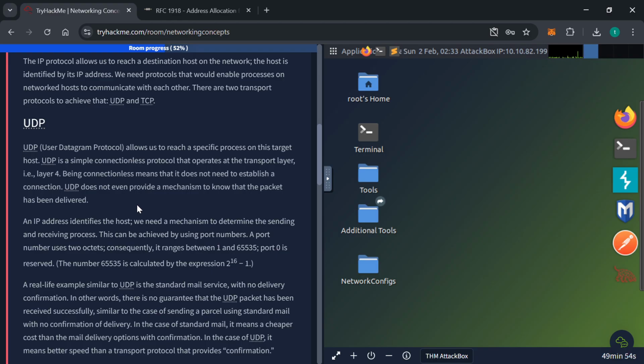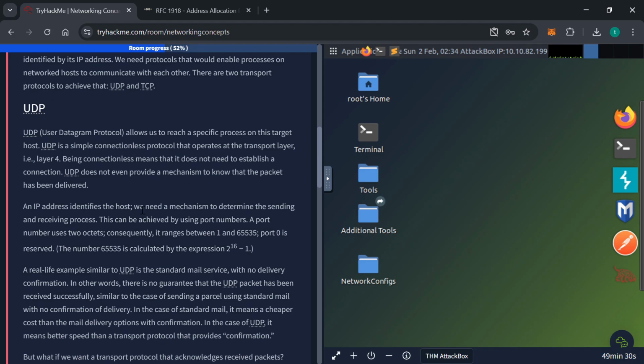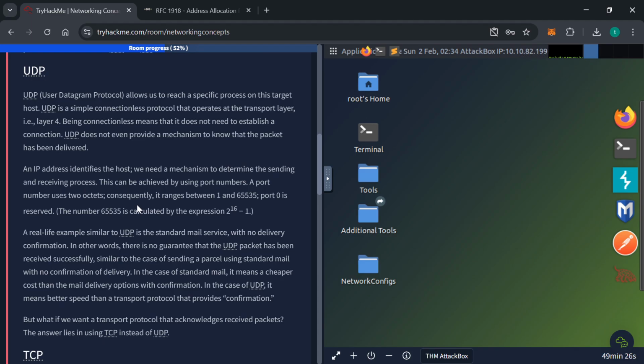And how do we come about this number? It's just by calculating the expression 2 raised to power 16 minus 1. Just in a similar way, if you want to transfer data from your phone to the laptop and you're not using a wireless connection, rather, you most likely are going to use a data cable and it's going to enter a port, like a hardware port. So that's just what this port means abstractly, like not hardware but the concept here.